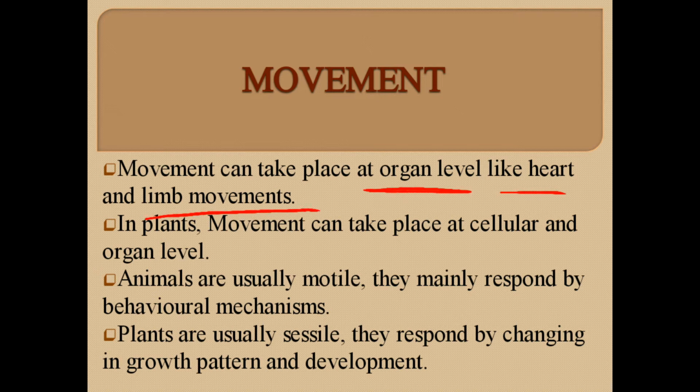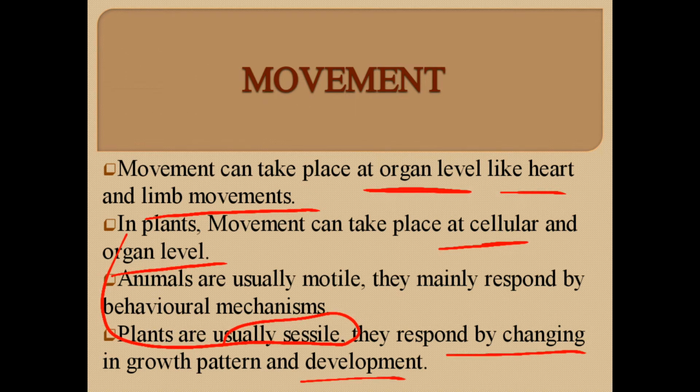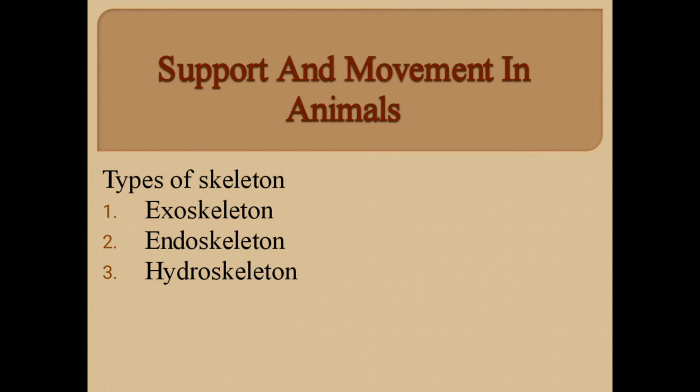In plants, movement can take place at the cellular and organ level both because plants are usually sessile and they respond by changing in growth pattern and development, while animals are usually motile because they mainly respond by behavioral mechanisms. After discussing basic definitions, now we will discuss the topic of support and movement in animals. We will discuss first support in animals, then we discuss movement in animals.